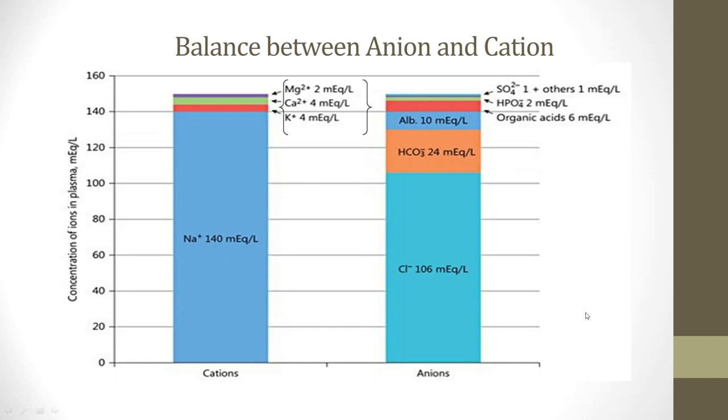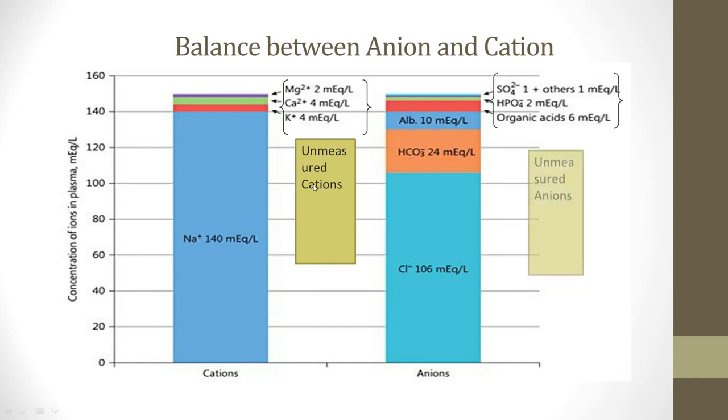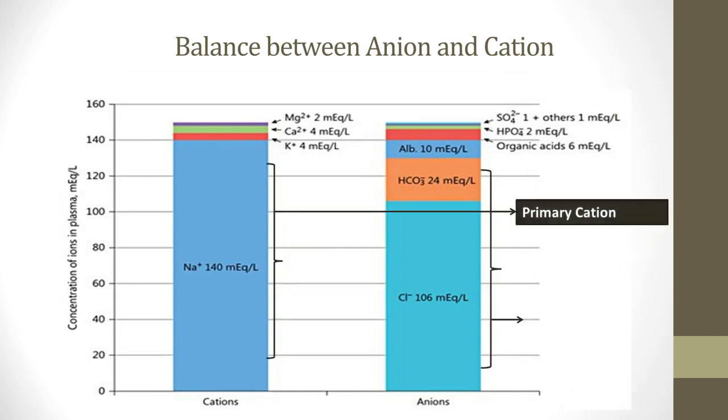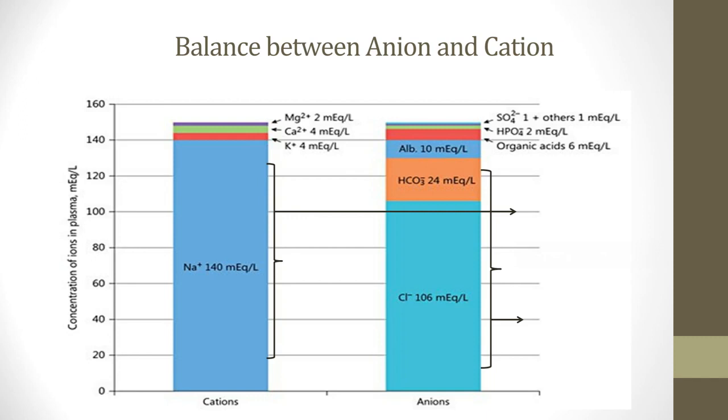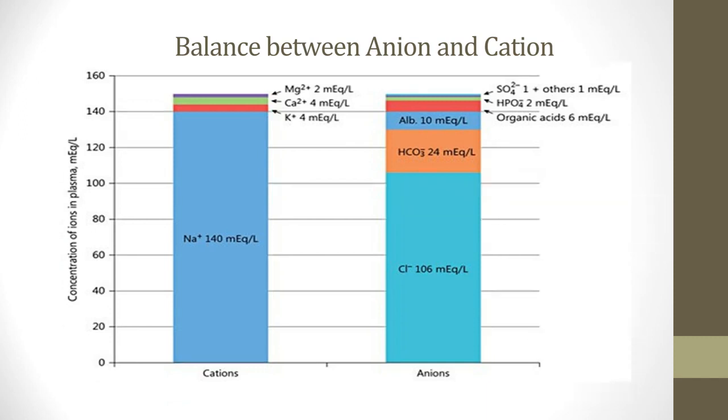In other words, you can see over here the unmeasured cations, which are not included in this calculation, but they are present. The cations and anions which are unmeasured are not unmeasurable, just unmeasured. If we want to take these unmeasured cations and anions into account to know about the anion gap, then they should be subtracted, and we will get the anion gap again. I will show it in another slide. So here is the same thing: primary cation, primary anions, and we get the anion gap.